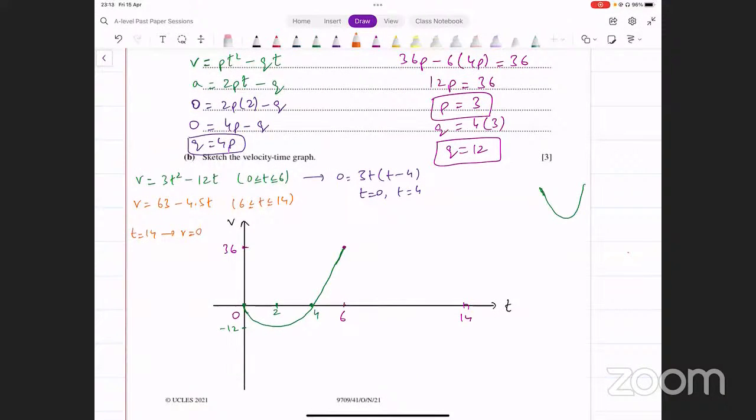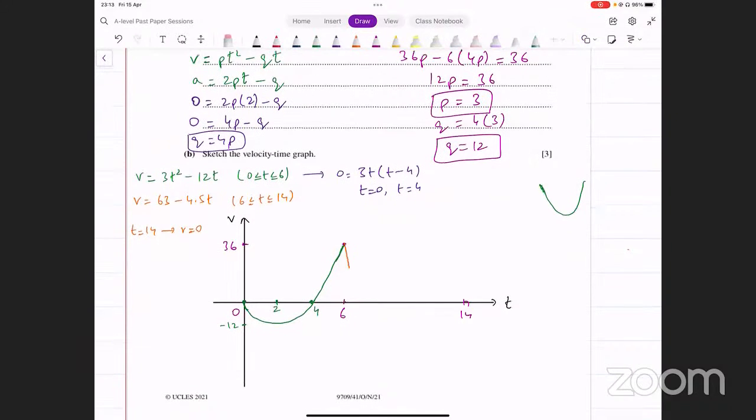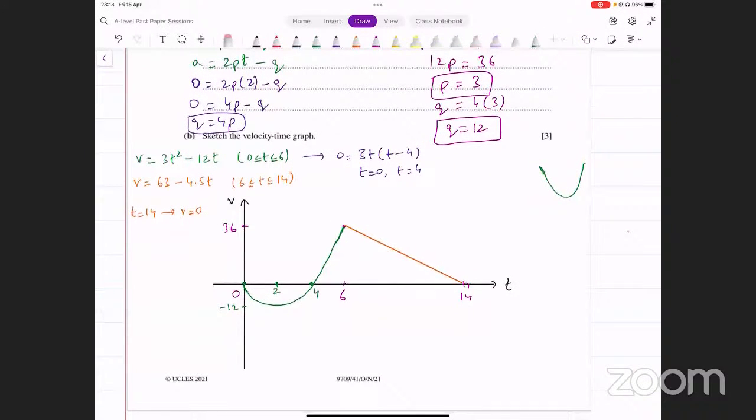So it's going to go like this, straight line from this point to this point. This is how your graph is going to look like. ठीक है, ये आपका ग्राफ होगा. ठीक है, let's move on.